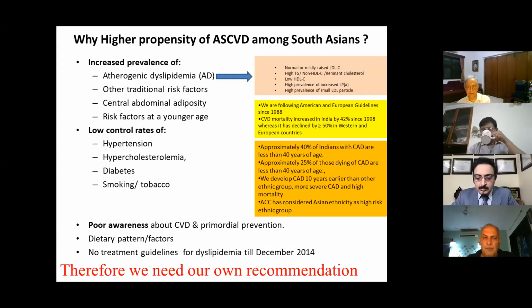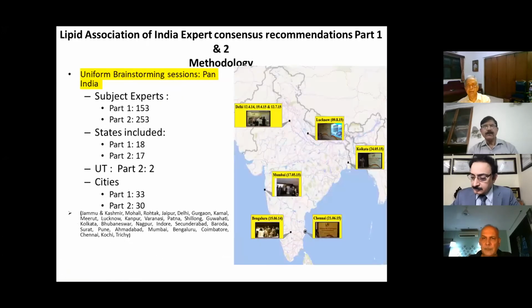And there were no treatment guidelines for dyslipidemia among Asians till December 2014. Therefore, we thought that we need our own recommendation. LAI came out with its expert consensus, part 1 and part 2. Part 1 was published in 2016, in which 153 experts were involved. There were uniform brainstorming sessions pan-India, and we came out with